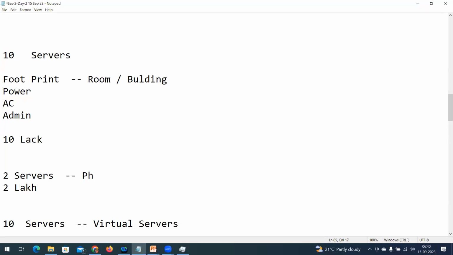Now a new terminology: physical and virtual. What is a physical server? It is the hardware component that you are able to visualize, like the laptop in front of you. You can see it, touch it, and feel it.